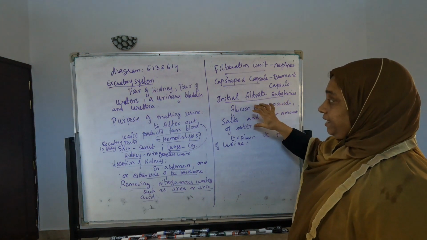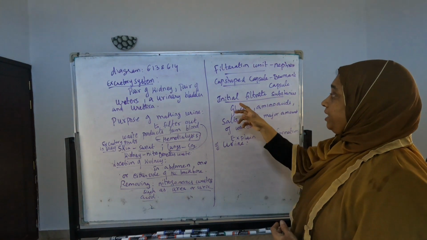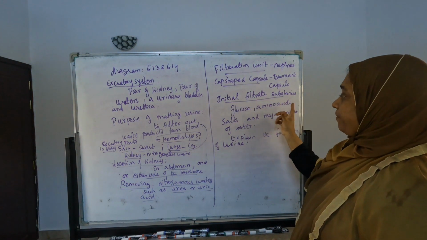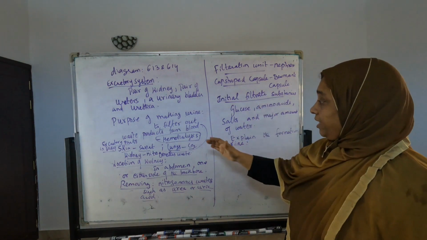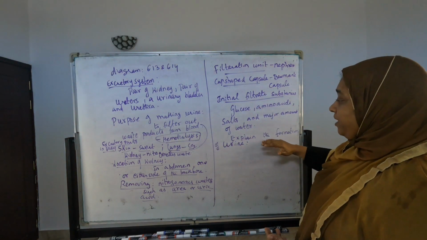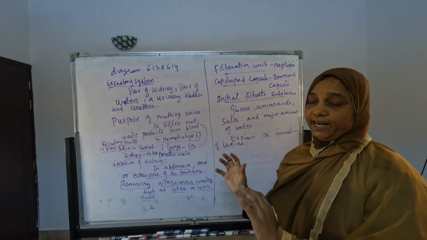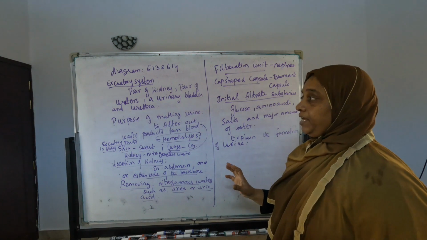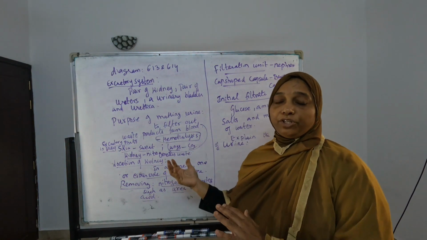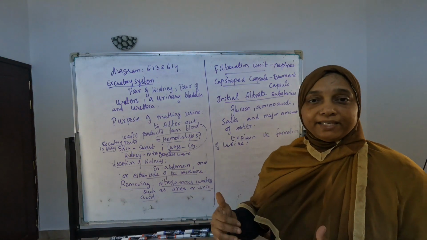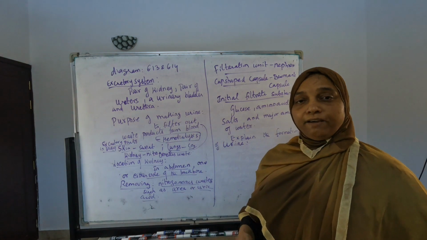This also they are asking. They asked previously also, maybe they will ask now also. Initial filtrate substances: glucose, amino acids, salts and a major amount of water. Then they are asking, explain the formation of urine. That last paragraph in that textbook you have to study and write there. What I discussed are mostly the questions frequently asked previously. Revise at least these points and go. Some of them will surely come. Okay, wish you all the best.